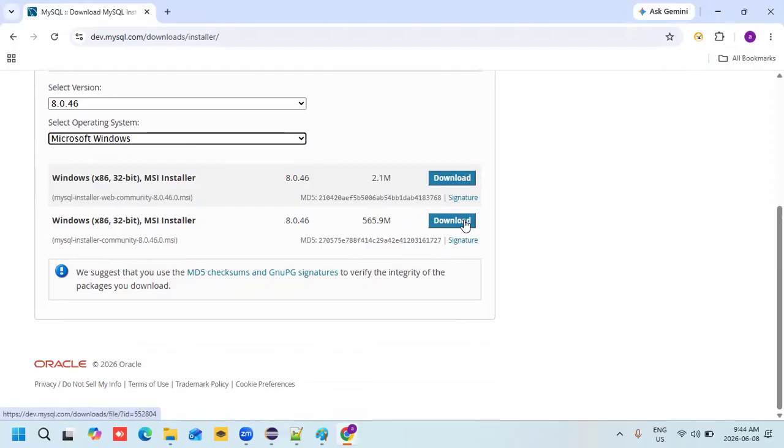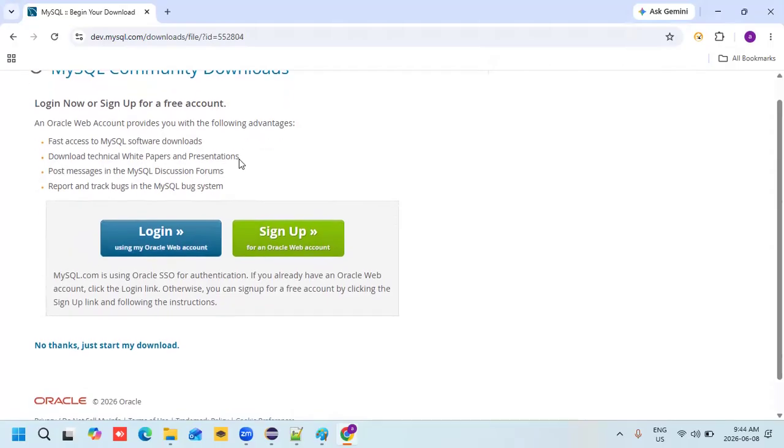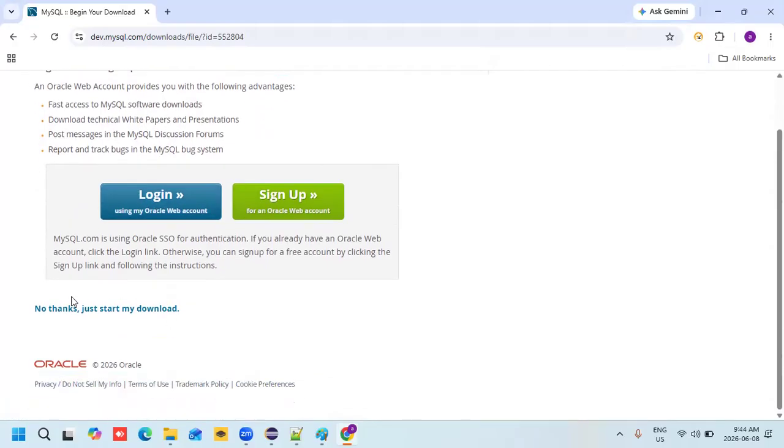Once you click on the downloads, it will ask you to log in now or sign up for a free account. If you want to log in, you can. Otherwise, just click "No thanks, just start my download." Your download will start like this. You have already downloaded it, so I don't want to download it again.